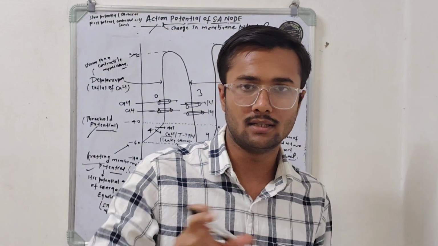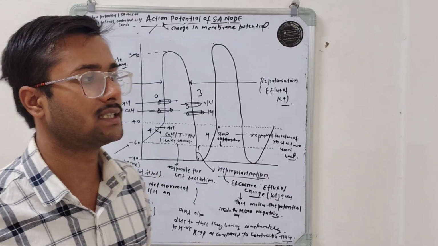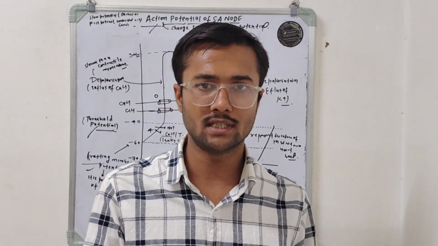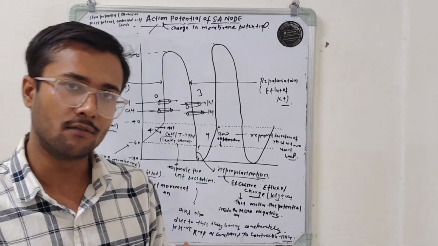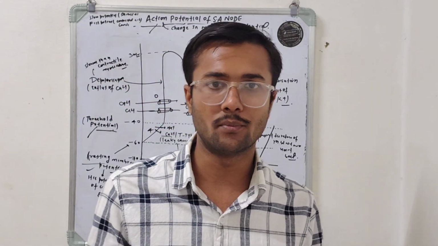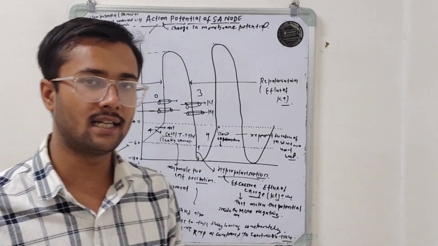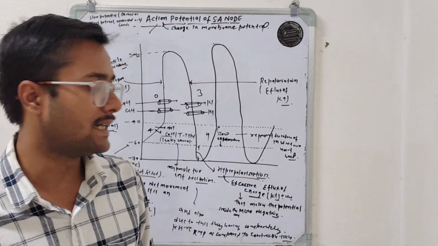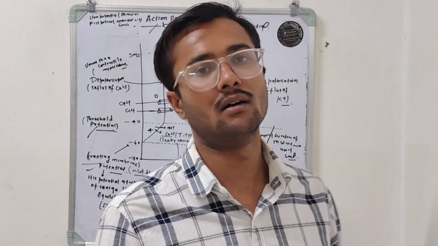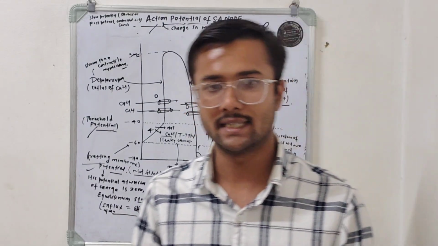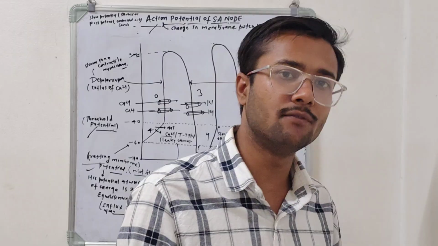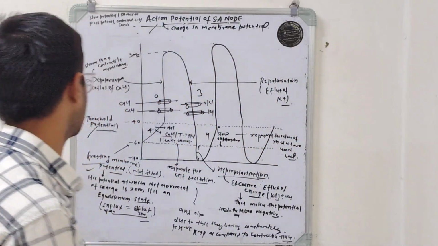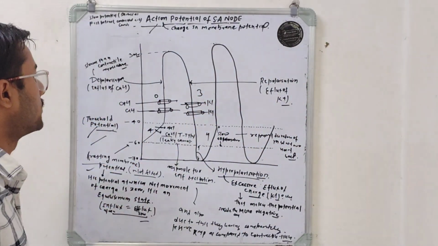What is the meaning of threshold potential? Threshold potential means a potential at which the voltage gated channels open. It may be a calcium channel, potassium channel, or sodium channel. Whenever any voltage gated channels open, that potential is known as the threshold potential.